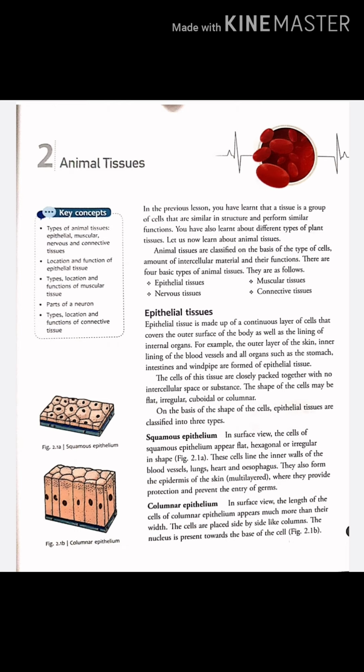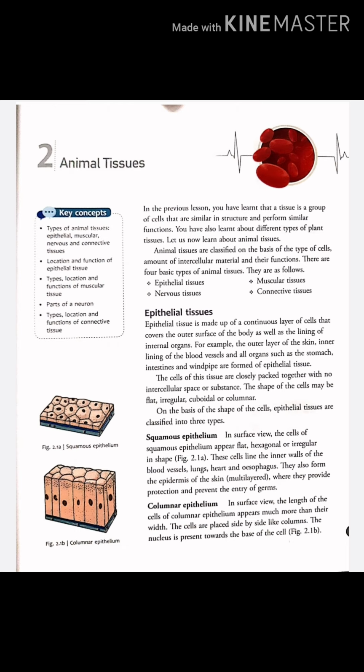Skeletal tissues. Skeletal tissue is the solid connective tissue. This tissue mainly provides support to the body of vertebrates. It forms the endoskeleton, that is, the internal skeleton of vertebrates. Skeletal tissue is of two types, cartilage and bones. Cartilage consists of a ground substance called matrix that contains cartilage cells. This tissue is highly elastic and less hard than the bones. It helps in making the body flexible. It protects the bones from shocks. It occurs in the windpipe and at the ends of the bones of the forelimbs and hind limbs.